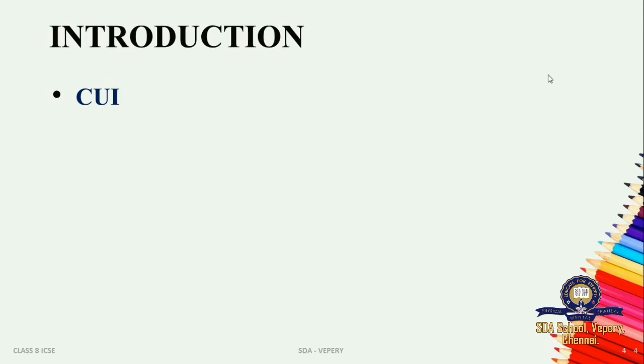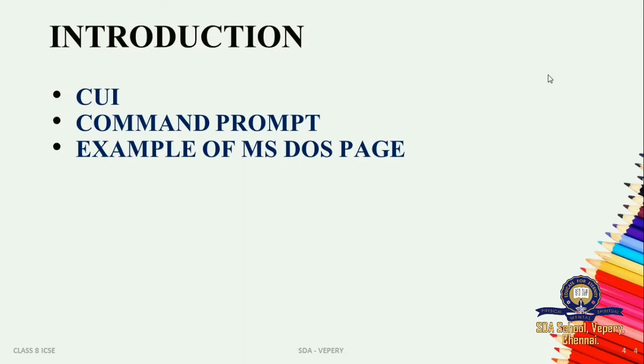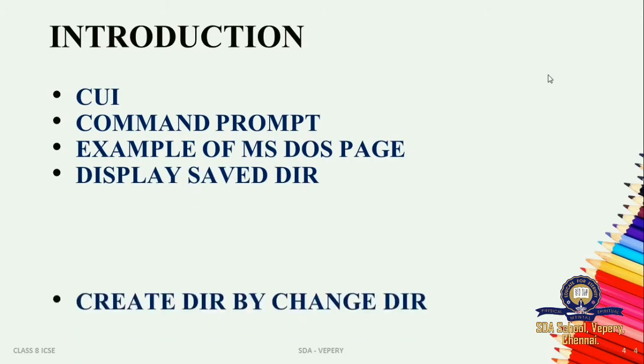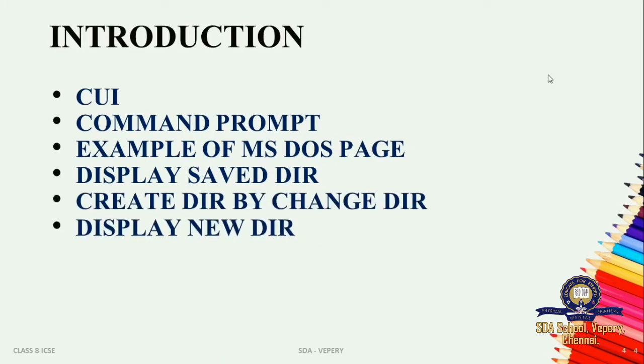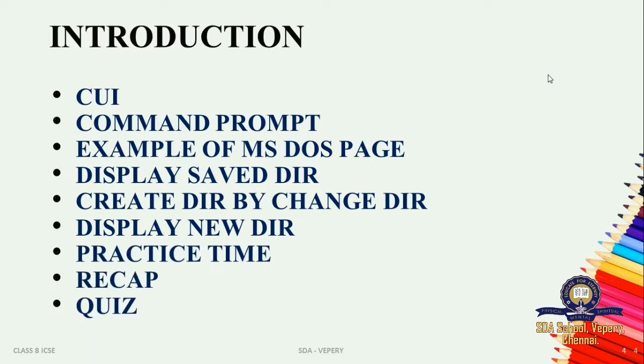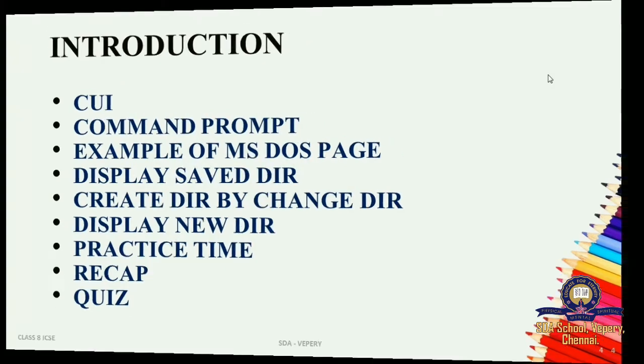First, CUI. Next, command prompt. Example of MS-DOS page. Display saved directory, create directory, change directory, display new directory, practice time, recap and quiz. These are all the contents we are going to see in this session.